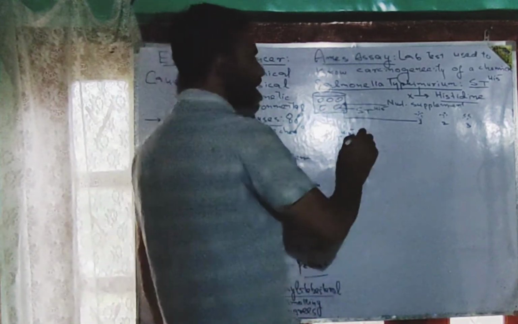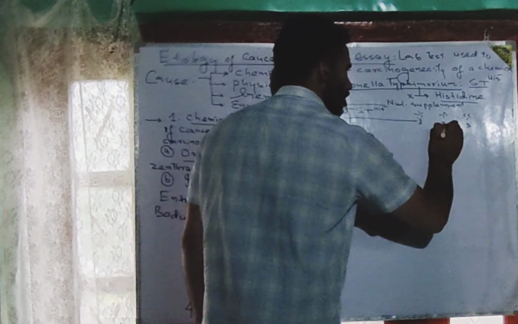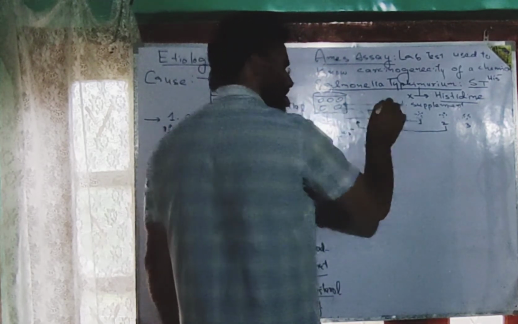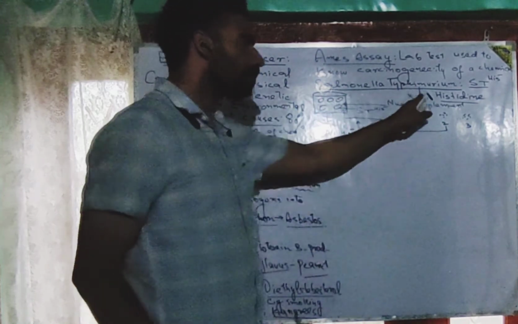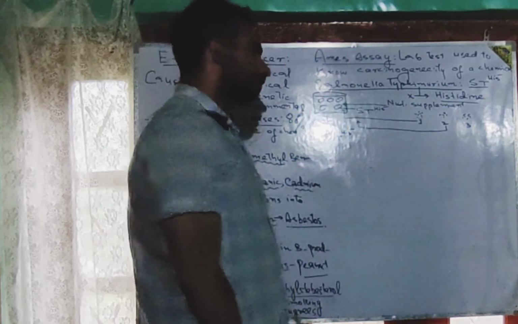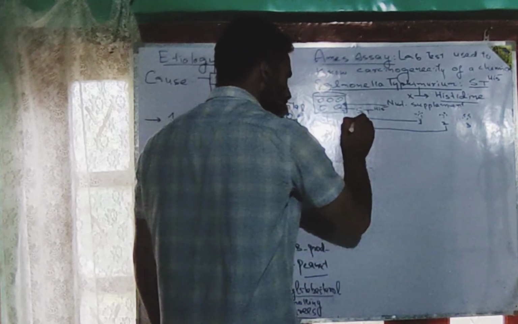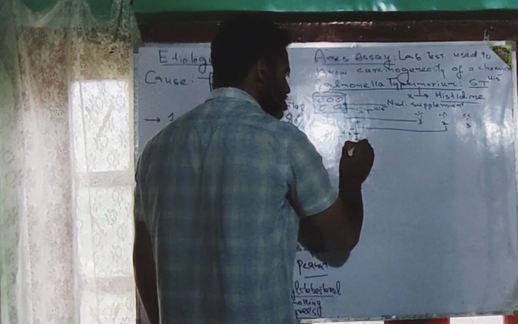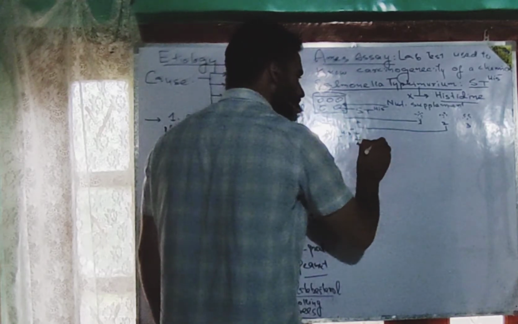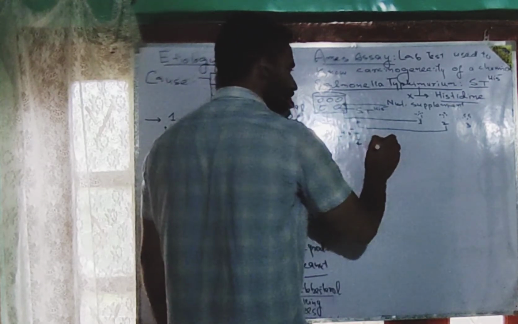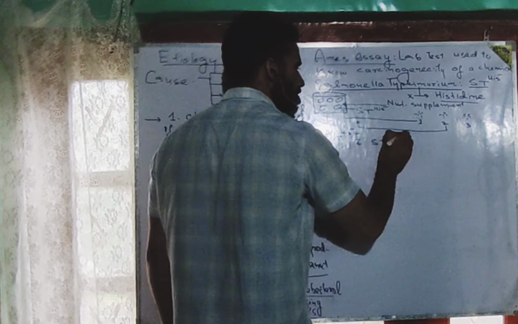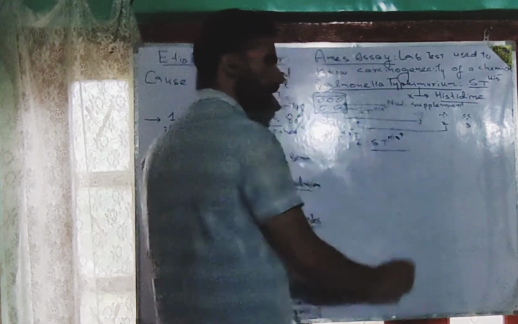Now, you will conduct the next test and you will make use of the type 2 chemical. When you are making use of the type 2 chemical along with the nutritional supplement, except histidine, for culturing such Salmonella typhimurium, and then after some time you check the next generation of Salmonella typhimurium, and you see that there are some bacterial strains which happen to be histidine positive. What does that mean?